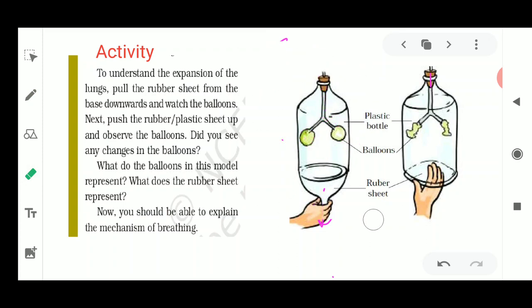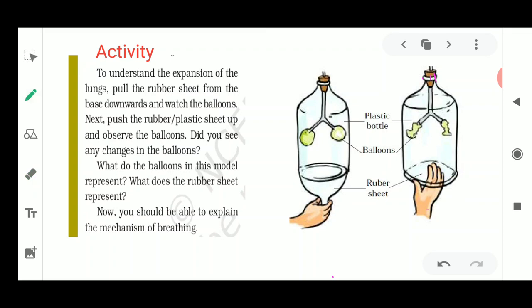Okay, next, once you need to do exhalation, you will just push in this balloon part, and then you will see that again the inhaled air which was present here, because of the pressure, it is going out. So this air is moving outside from this straw, which is depicting the trachea. It works as trachea. So through trachea, oxygen and carbon dioxide are released outside.